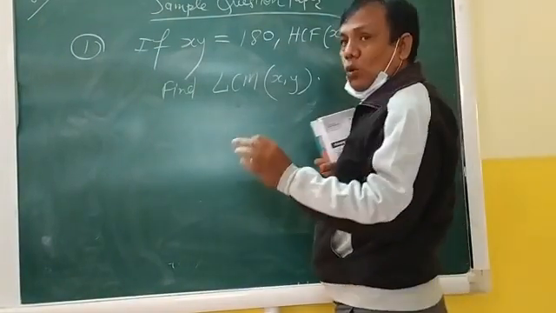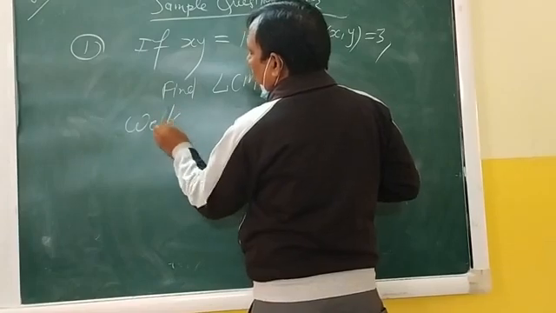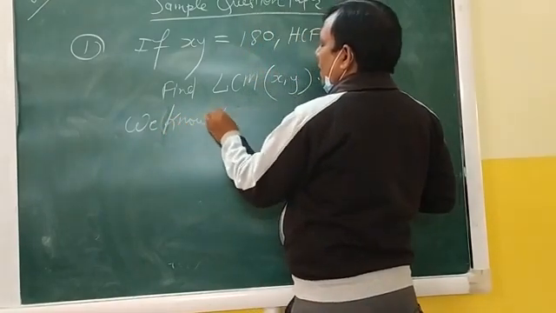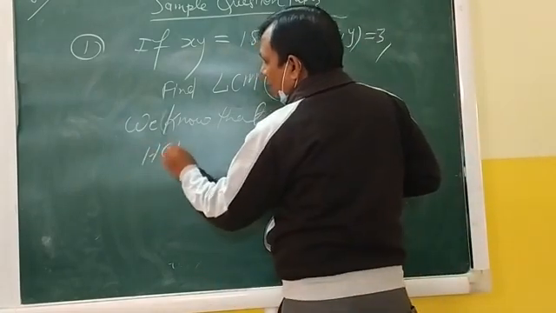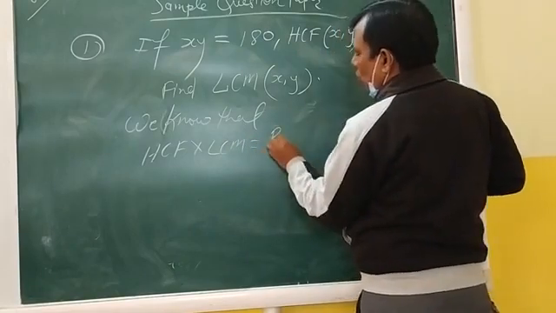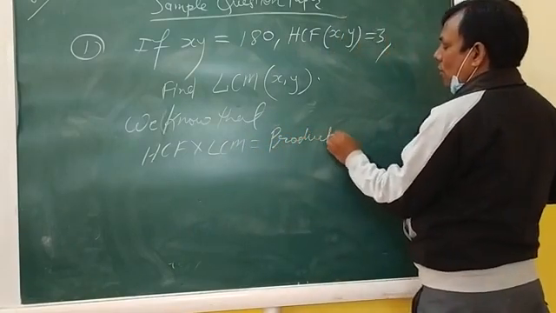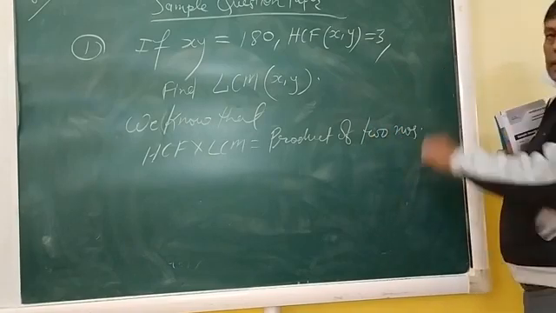So we know the formula. We know that HCF into LCM equals the product of 2 numbers, right?